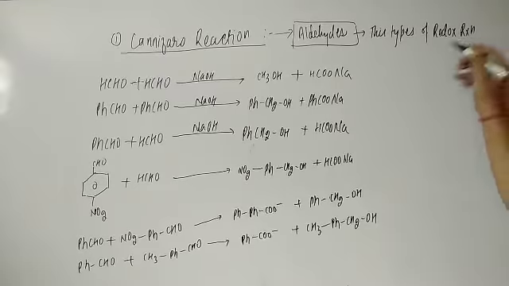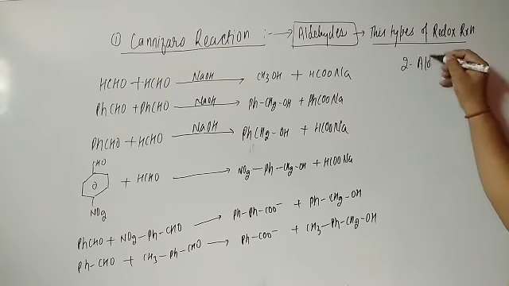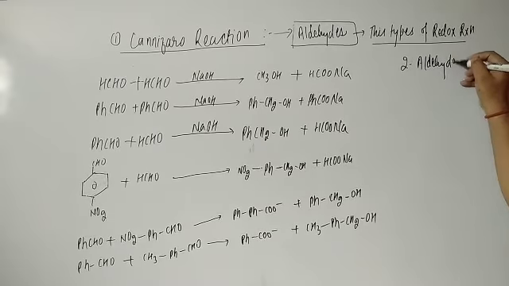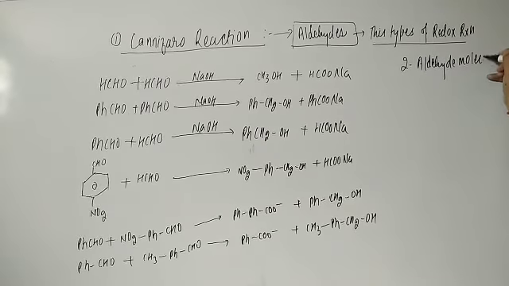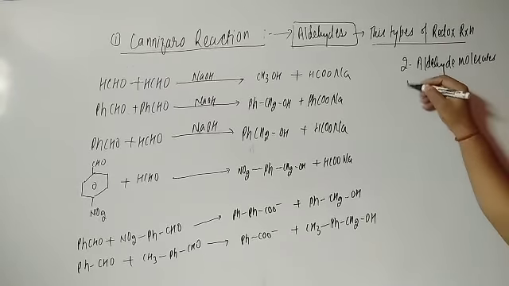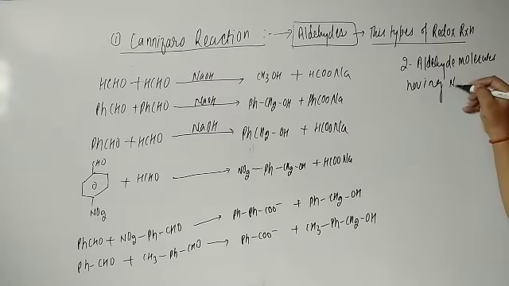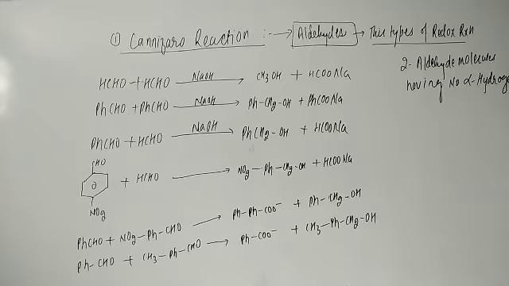Why am I writing type of redox reaction? Because we are taking two aldehyde molecules. Students, you are going to take two aldehyde molecules having no alpha hydrogen. What is the meaning of that, student? Having no alpha hydrogen. You are taking an aldehyde molecule that has no alpha hydrogen.